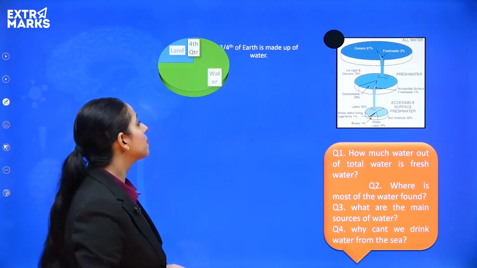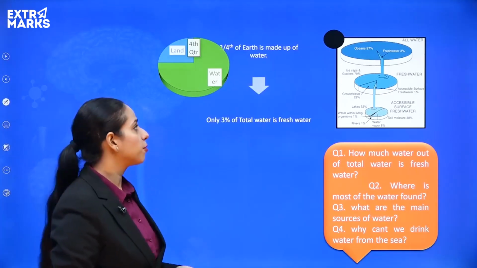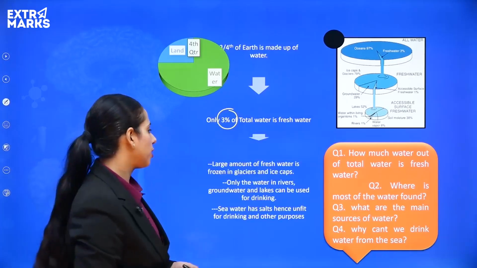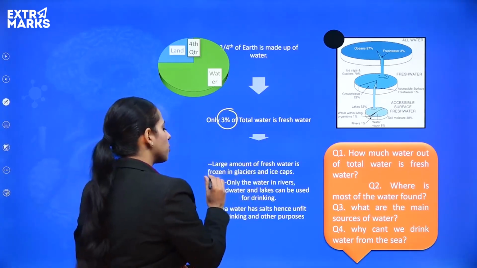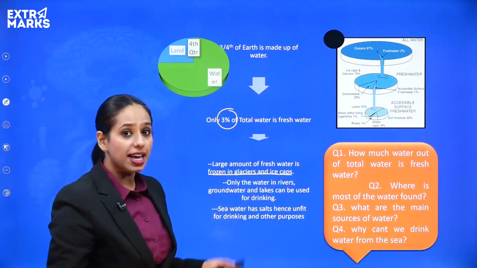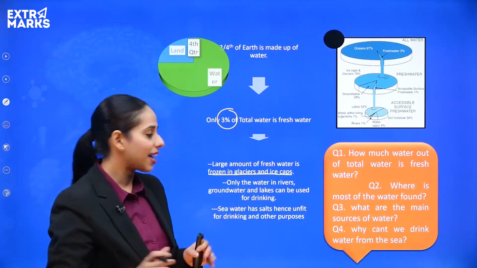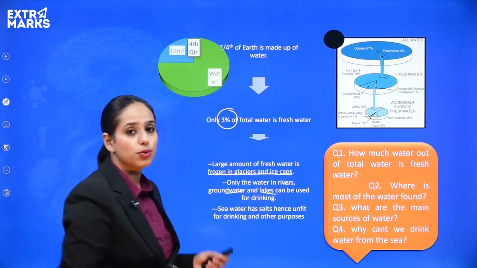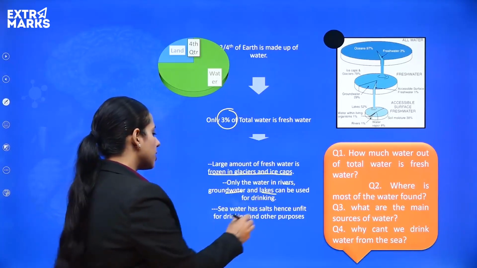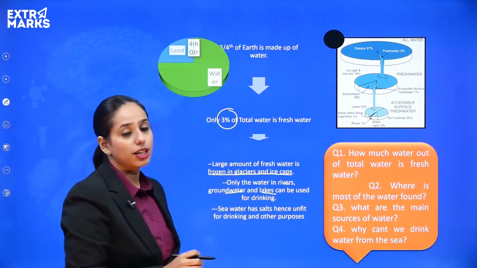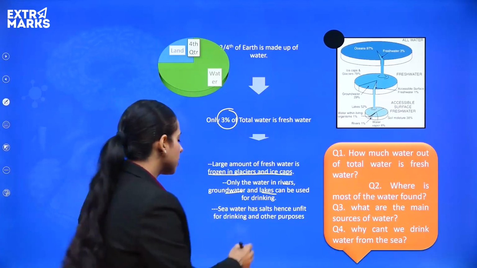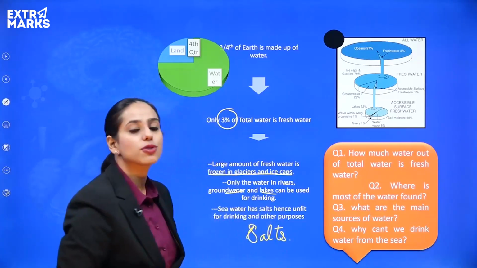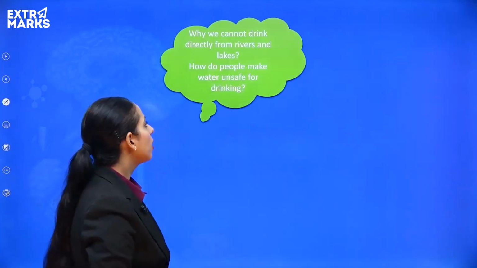The answers are simple. 3/4 of the earth is actually made of water. Only 3% of the total water is actually fresh water. And most of the water is frozen in the glaciers and the ice caps, right? Only water in the rivers, groundwater and lakes can be used for actual drinking. Seawater is unfit for drinking or other purposes because of the presence of salts in it, right? So it cannot be utilized for many things, okay?